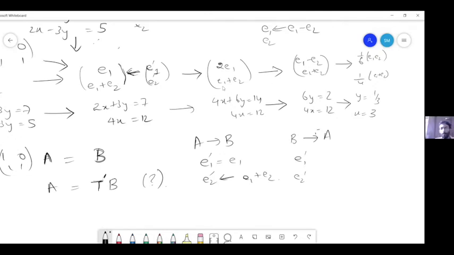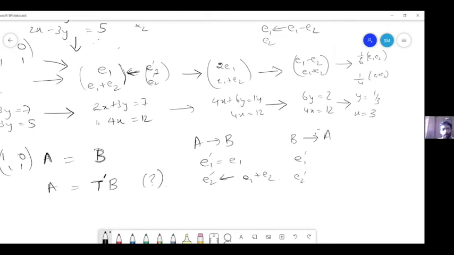Right. So, what will happen to E1 dash? So, E1 is 1 0. But no, equation 1 could be anything, right? We have taken just arbitrary A and B. Correct.